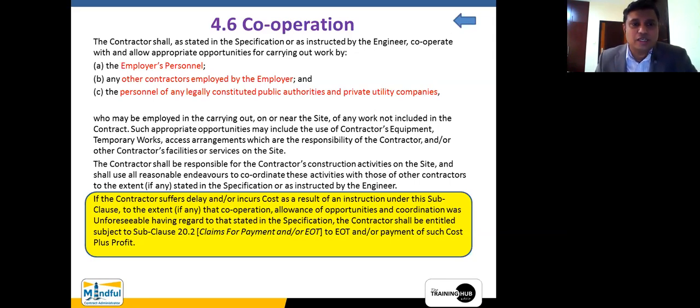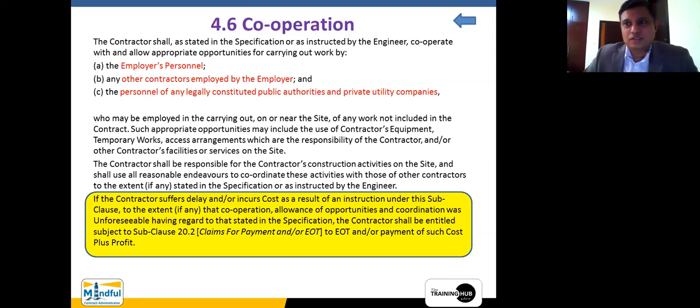And then it says any other contractors employed by the employer. Now you can see within this particular phrase, the word contractor has not been capitalized. So this is not the Contractor that we are talking about within the contract. Contractor is a party to the contract. These other contractors are not party to the contract when you are talking about this particular construction contract. Okay, but you have to give access.